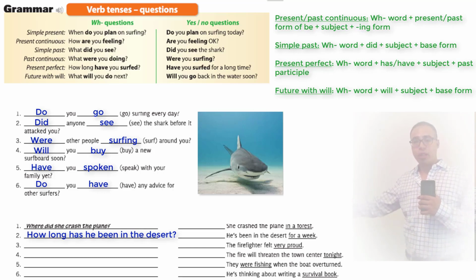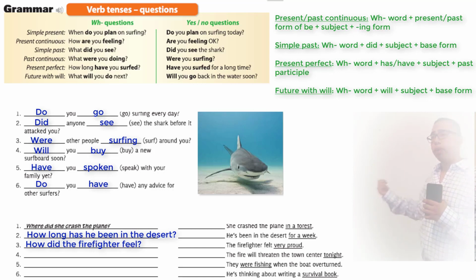He's been in the desert for a week. Okay, number 3. It says the firefighter felt very proud. So what is he asking for? The feeling. What was his feeling? Very proud. So how did the firefighter feel? The firefighter felt very proud.